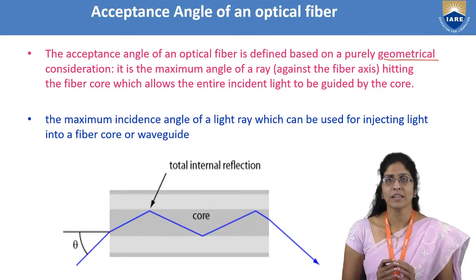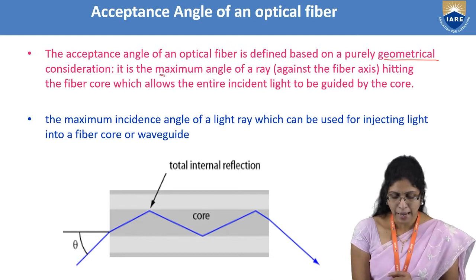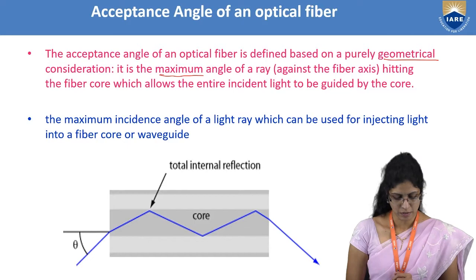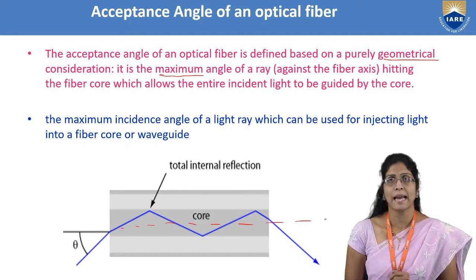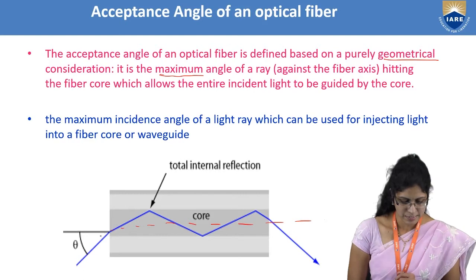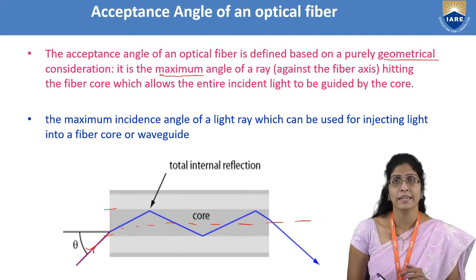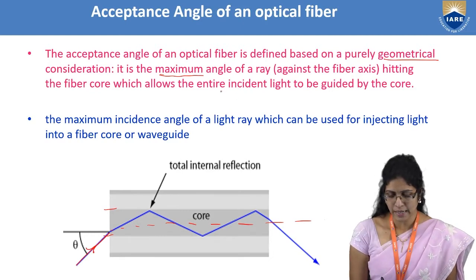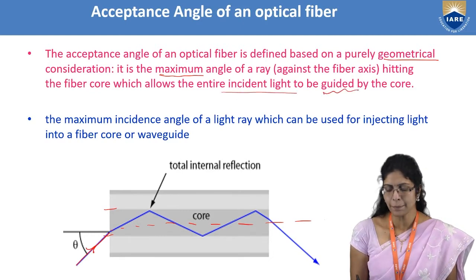So taking ray optics into consideration and considering the geometry of the core and the cladding, where the core has a higher refractive index than the cladding, the acceptance angle is the maximum angle of a ray hitting the fiber. If you consider this as the core axis, this is the ray which is hitting the fiber core, which allows the entire incident light to be guided by the core.